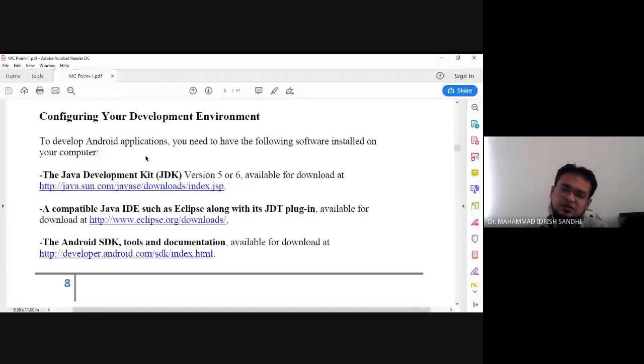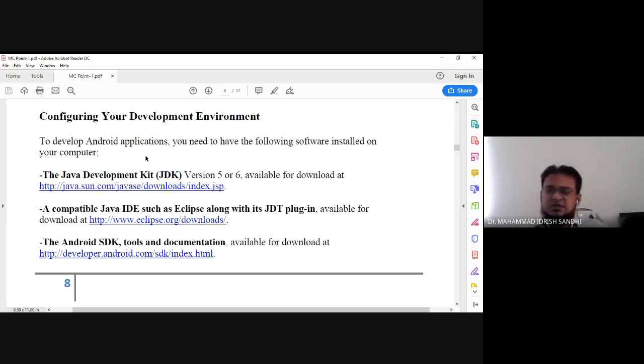All the syntax, methods and mechanisms of programming are the same as Java, because we are using Java itself. So if you want to do Android programming, the base programming language is required, installing the JDK first. Minimum version 5 or 6. Whatever the latest version, that doesn't matter, but minimum version 5 or 6 is required.